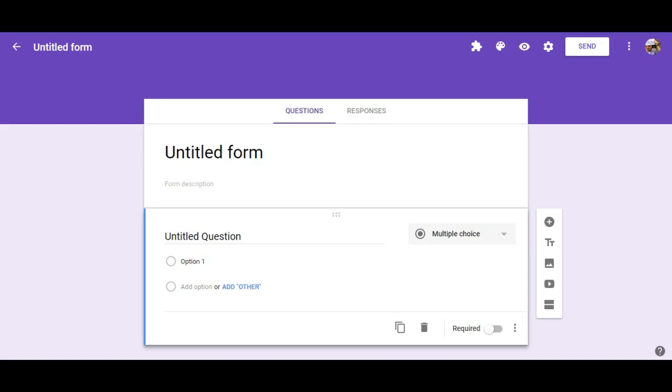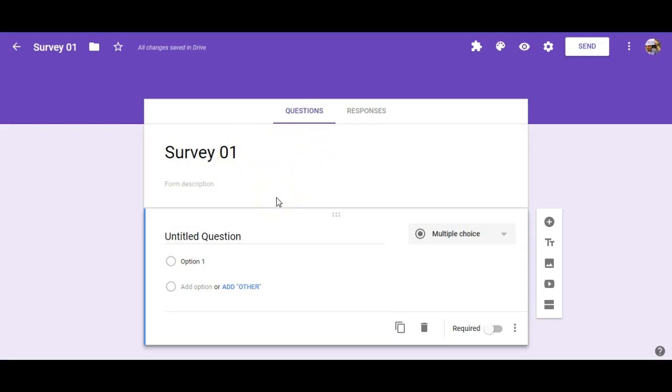So the first thing you'll want to do is go into your Google Drive and open up the application that's called Google Forms. And when you find Google Forms, you'll open it and it will look something like this. And very importantly, what you want to start out with is titling your form. So we can call this survey. I'm going to call mine Survey 01. Just give it a generic name. I'll click out and notice right here it changed the title of my survey to Survey 01. Perfect.